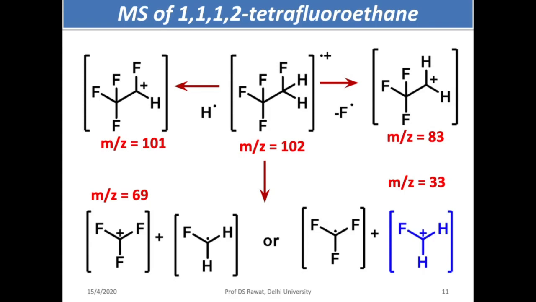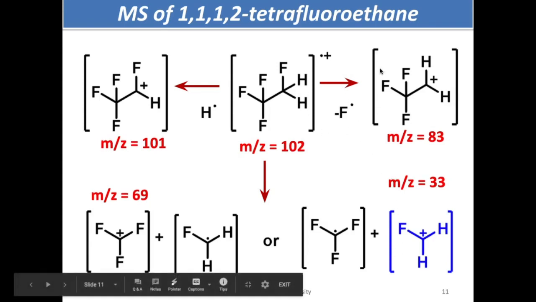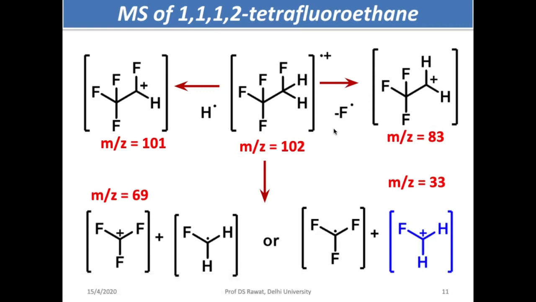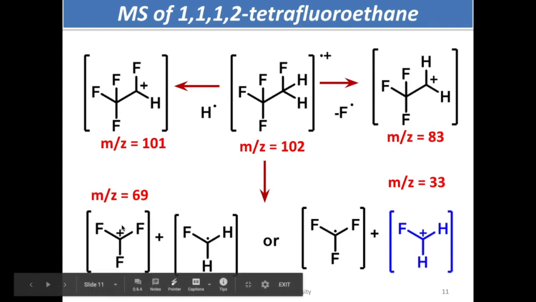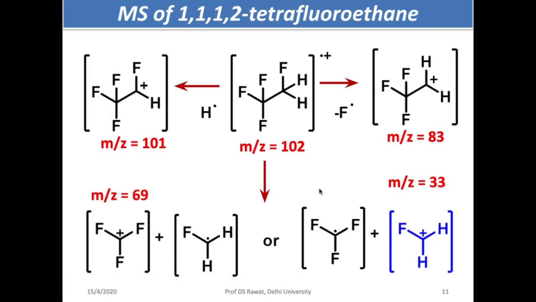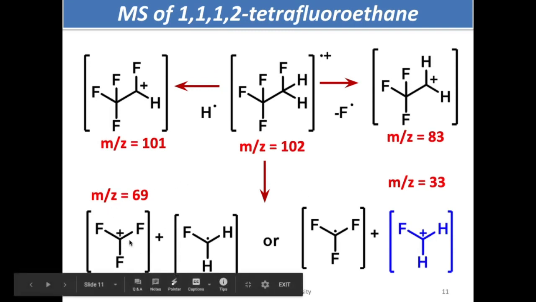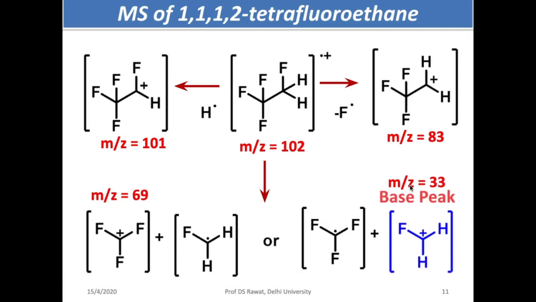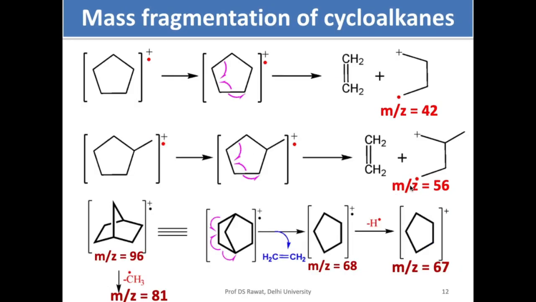Next one is tetrafluoroethane. So if you look at it, it can undergo fragmentation by the removal of F as a radical or hydrogen as a radical, or it can form this carbocation or this carbocation. So if you look at all these four carbocations, this carbocation is much more stable in comparison to this carbocation. So this is the base peak in this particular case.